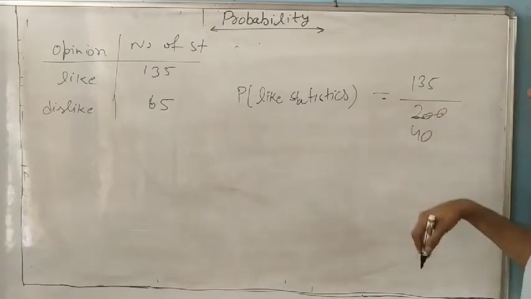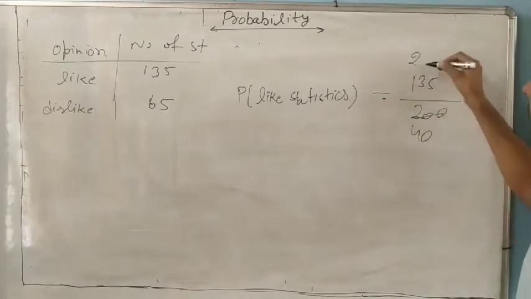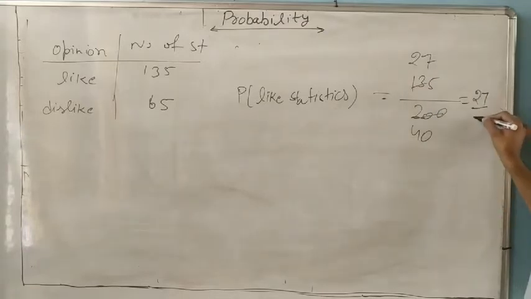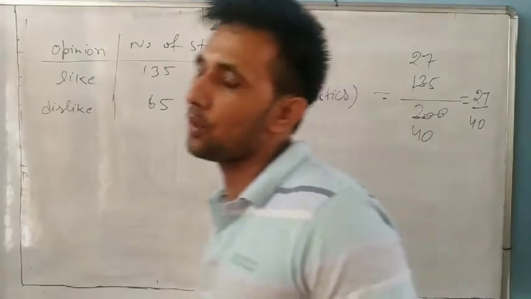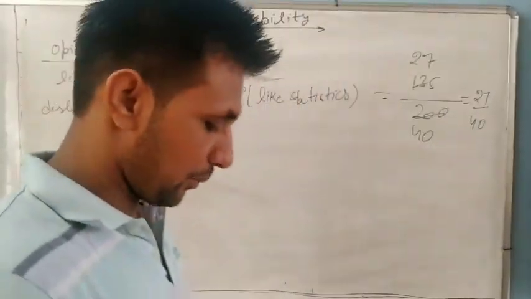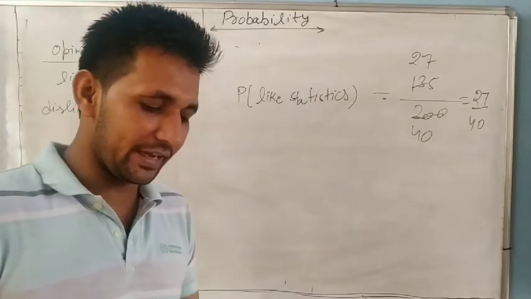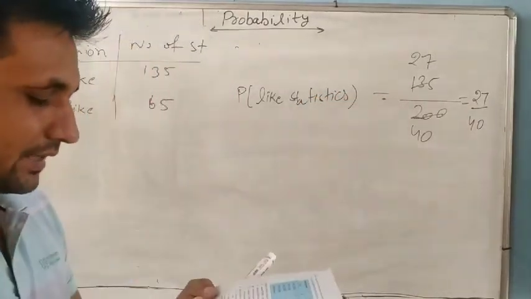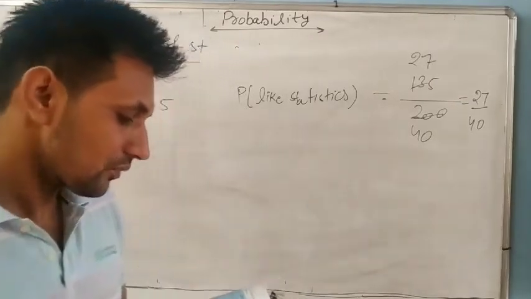So what is the answer? 27 divided by 40 students. That is the probability of the students who like it. In the same way we can find the second part, the probability of the students who do not like it. So 65 divided by 200. Understand? Same as it is.